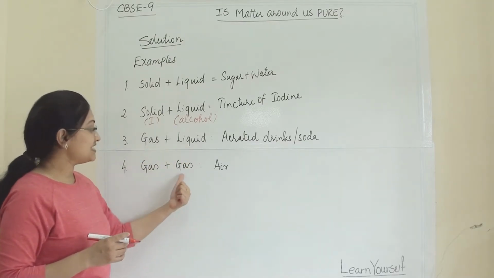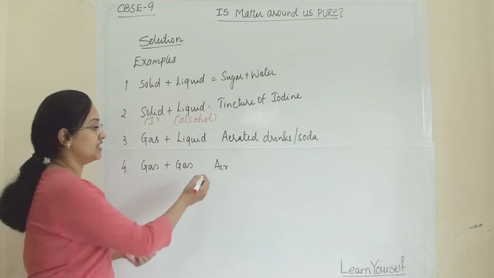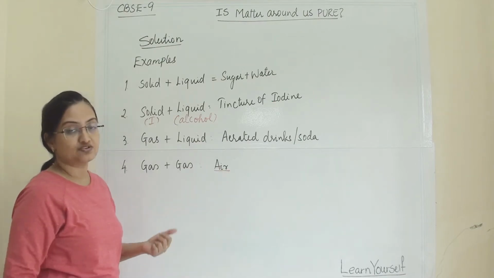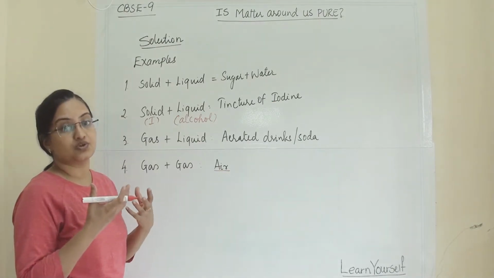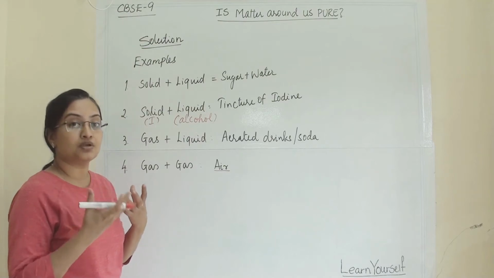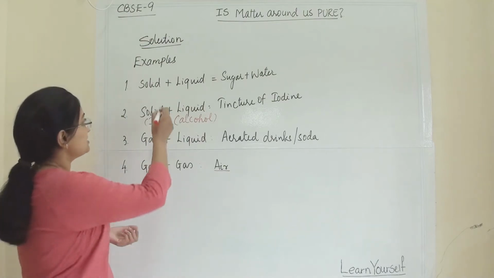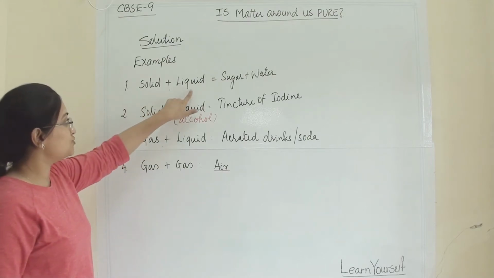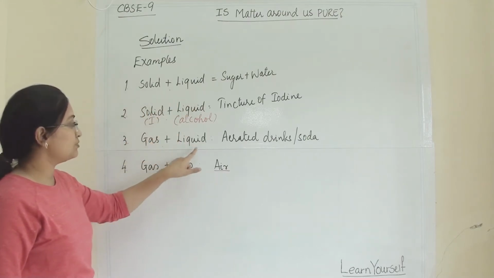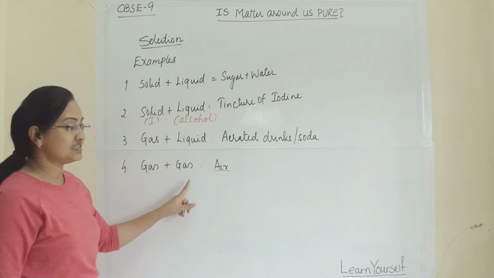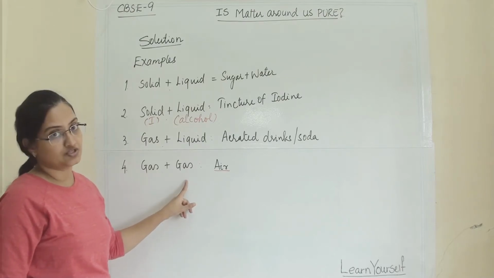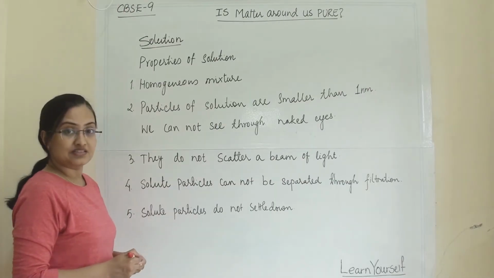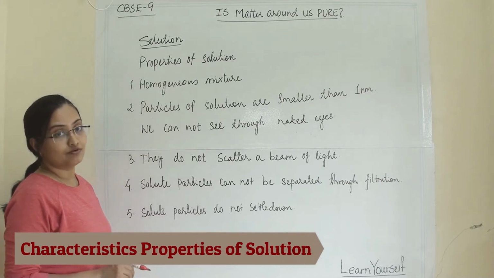Now when gas and gas are mixed, the example is air. Many gases are mixed with each other; it is a mixture of gases. So these are different types of mixtures in which solid mixes with liquid, gas mixes with liquid, and gas mixes with gas. Now let us see the characteristic properties of a solution.